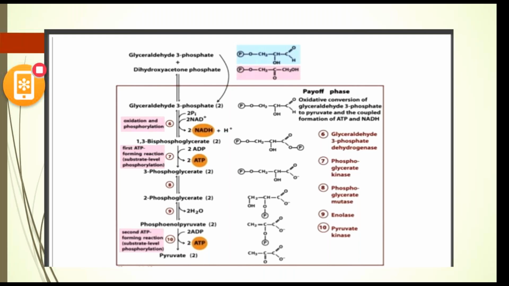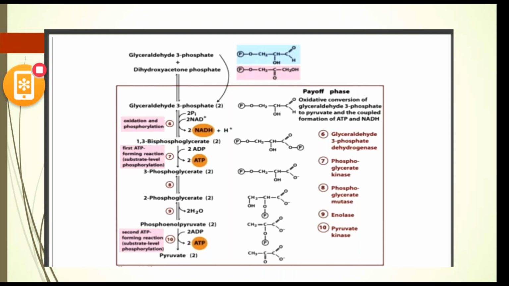Now the seventh step, which is dephosphorylation. This step is also known as substrate level phosphorylation, because here also we produce ATP from ADP, so we are producing some ATP molecules in this reaction. So this is known as substrate level phosphorylation. In this step, the enzyme phosphoglycerokinase catalyzes the dephosphorylation of 1,3-bisphosphoglyceric acid, resulting in the formation of 3-phosphoglyceric acid.